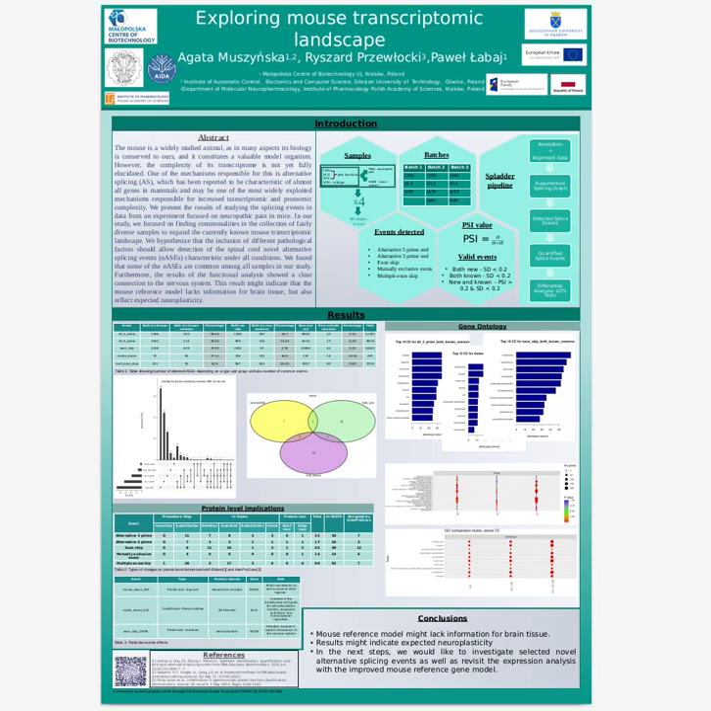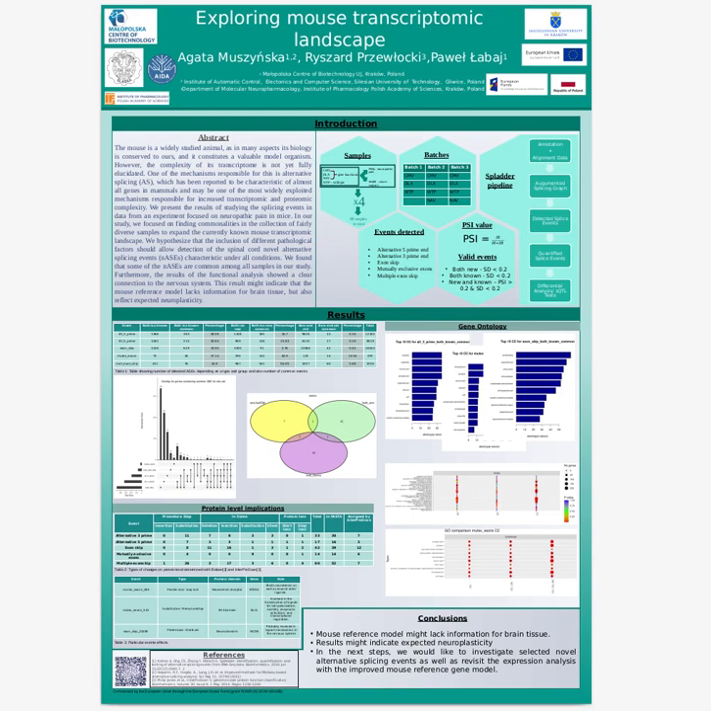The poster I'd like to present today is about exploring mouse transcriptomic landscape. The mouse is a widely studied animal, as in many aspects its biology is conserved to ours, and it constitutes a valuable model organism. However, the complexity of its transcriptome is not yet fully elucidated. One of the mechanisms responsible for this is alternative splicing, which has been reported to be characteristic of almost all genes in mammals and may be one of the most widely exploited mechanisms responsible for increased transcriptomic and proteomic complexity.